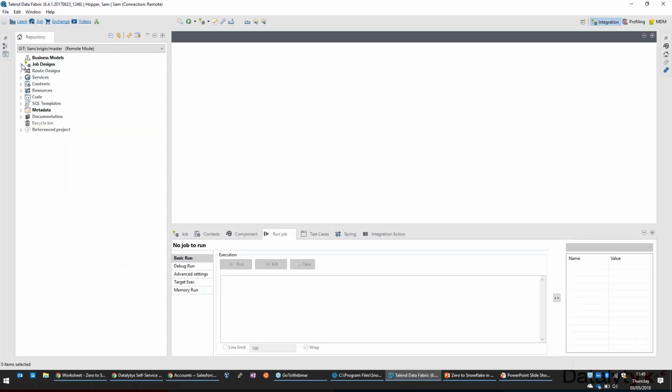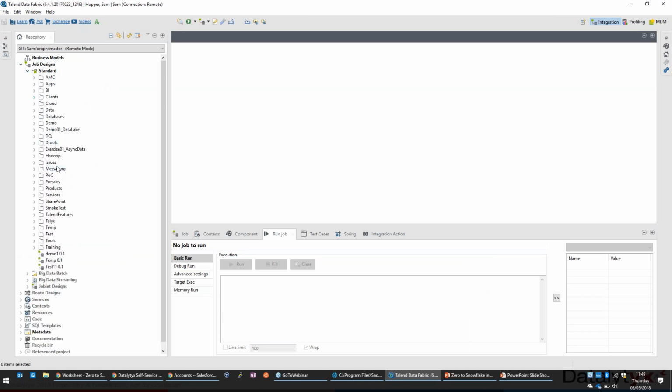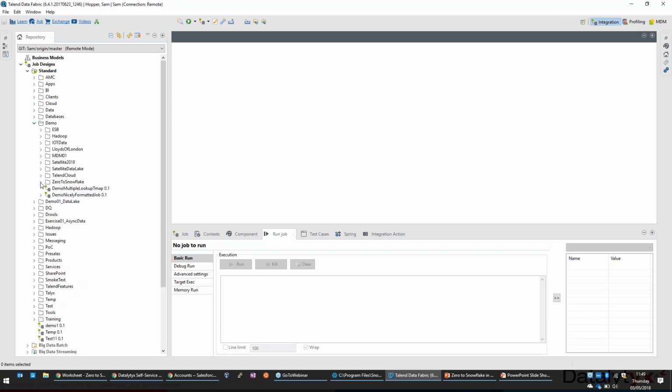If I go into the Talend Studio now, so this is Talend Studio. It's running on my machine. This could also be run from the cloud. It's a cloud version of this as well. If I open up the demo folder, where are we? Ingest SFDC accounts to Snowflake.